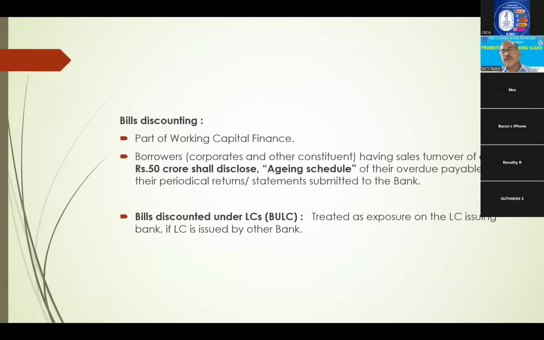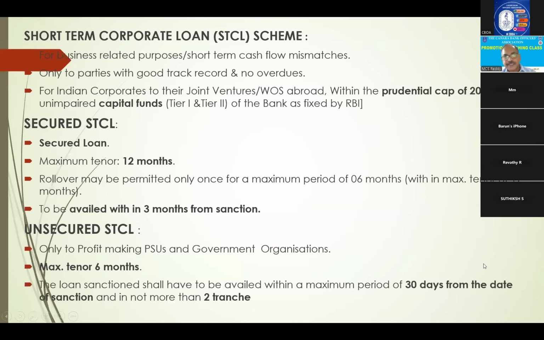Next, bills. If you are discounting bills against an LC, and another bank has given the LC, in such a case it is exposure on the other bank for our capital purpose. Exposure on the other bank means risk weight will be less. If our own bank has given the LC, then it is exposure on the borrower, right? That is the only condition here.